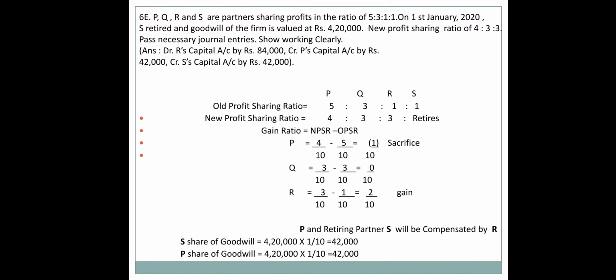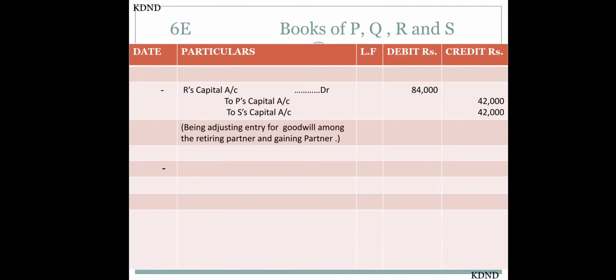So here P and S will be sacrificing and R is the only partner who is gaining. So in this case, P and S will be credited while R will be debited. So R's capital account debit to P's capital and to S's capital.